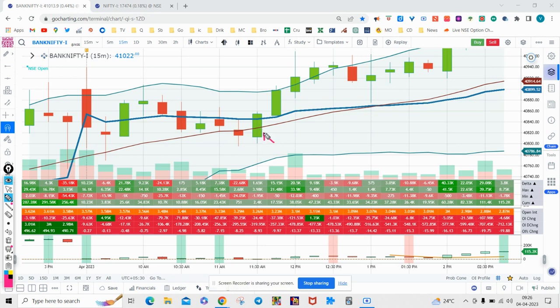It creates a very big bullish candle with a low delta. This we have already discussed: if there is an absence of aggressive sellers, the market will automatically go up with a lower delta also.